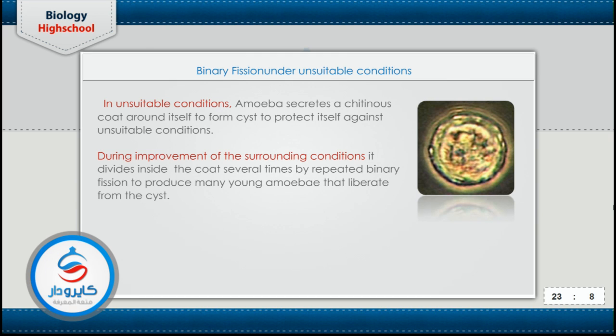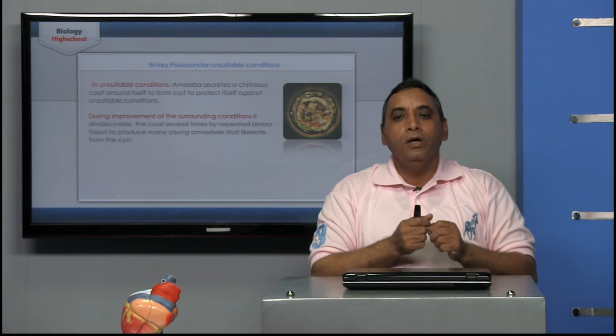These include increasing the temperature, the presence of impurities in the water where the amoeba lives, the presence of poisonous or toxic substances, the acidity, the alkalinity, the absence of food, and the dryness or absence of water. So the amoeba can surround itself with the chitinous thick coat to protect it against the unfavorable conditions.